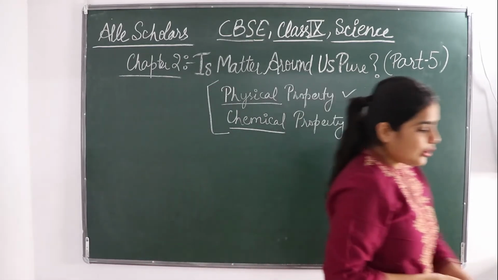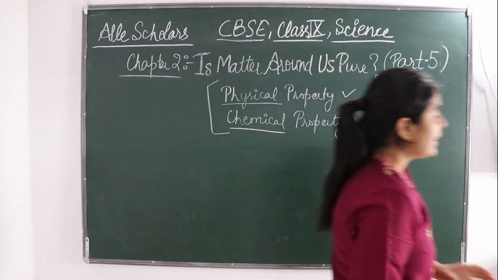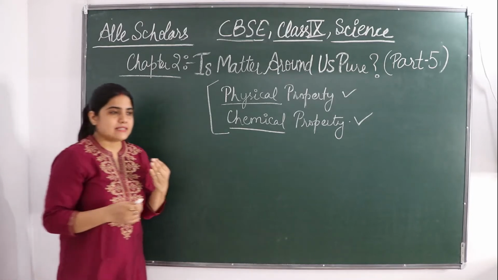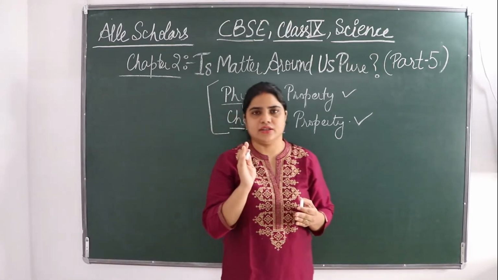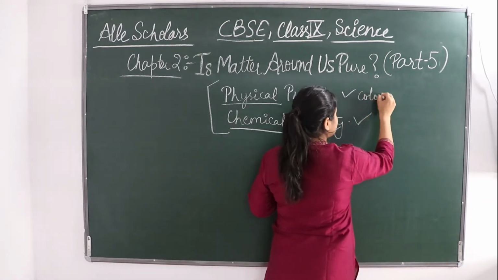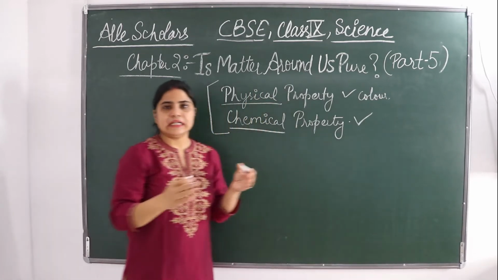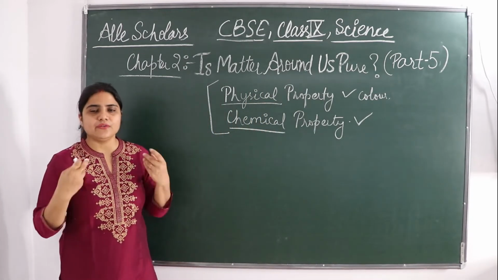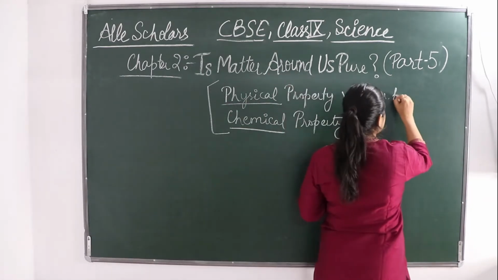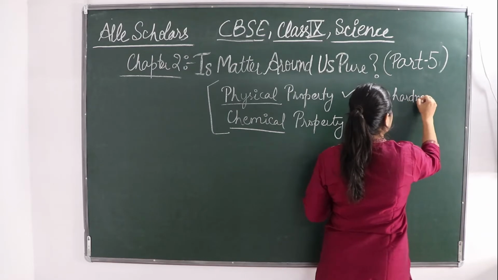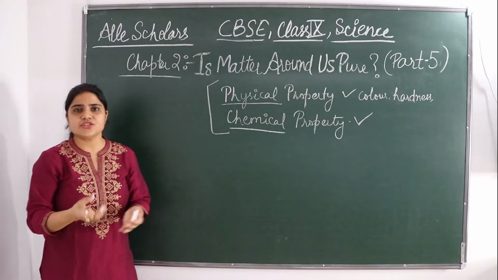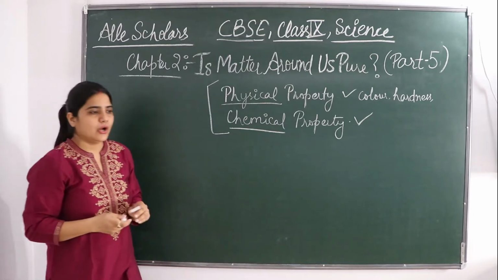If we talk about the properties that can be observed, properties that you can see, like what color, you can see and tell whether it is red, blue, green, white, yellow, black, whatever. Hardness: whether a particular material is hard or soft, you can just touch and feel and tell.